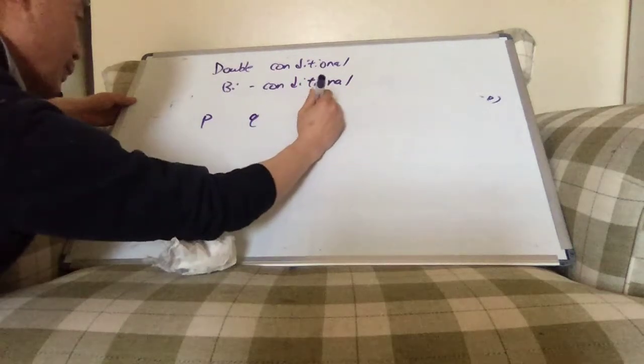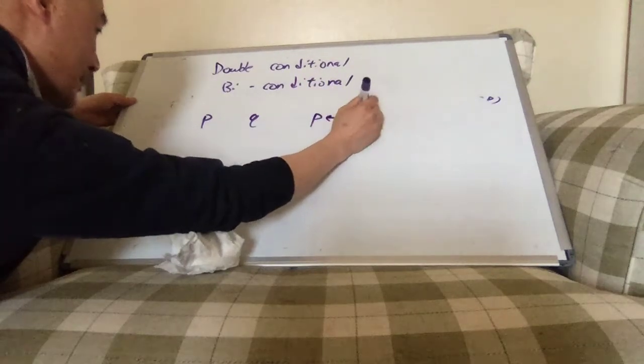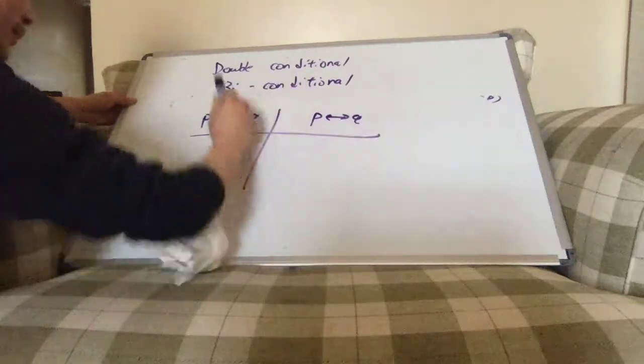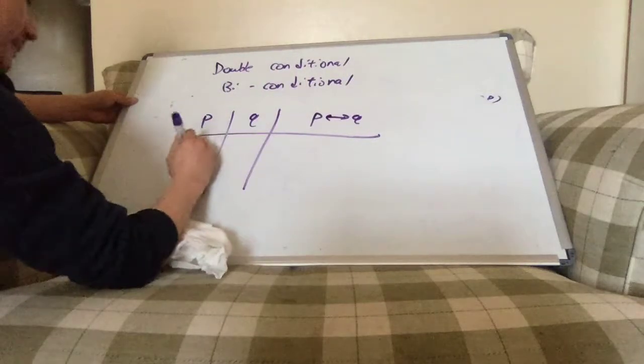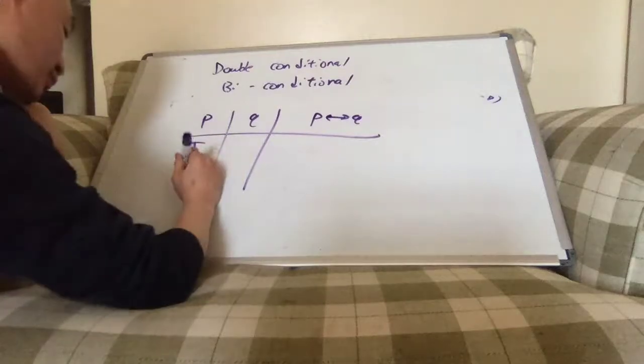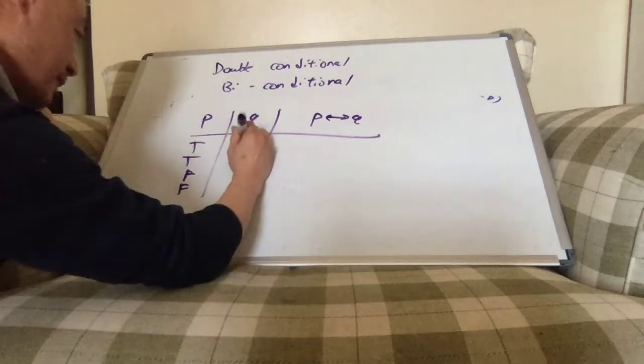And it's denoted with a double arrow to imply the implication in both directions.